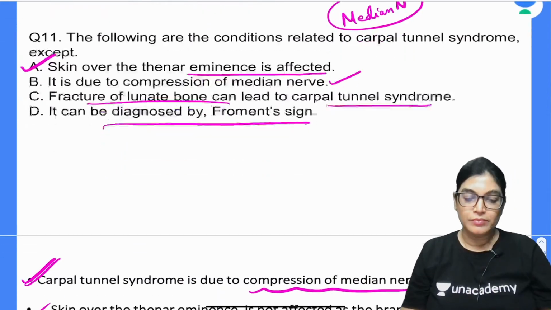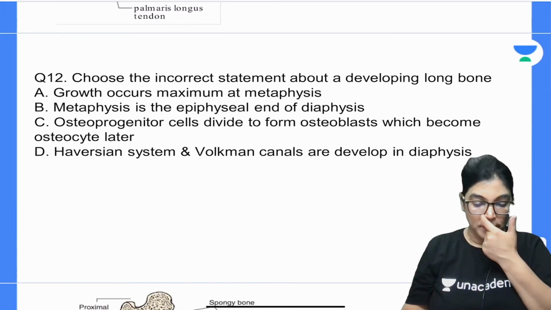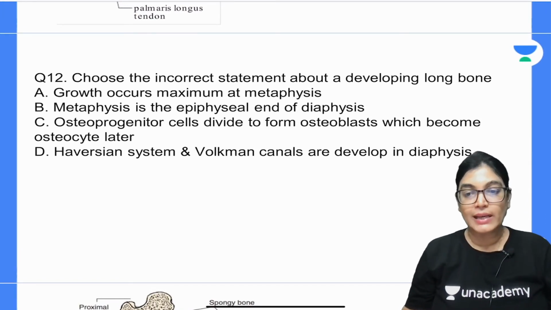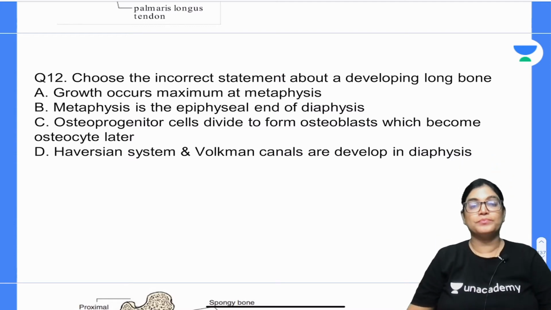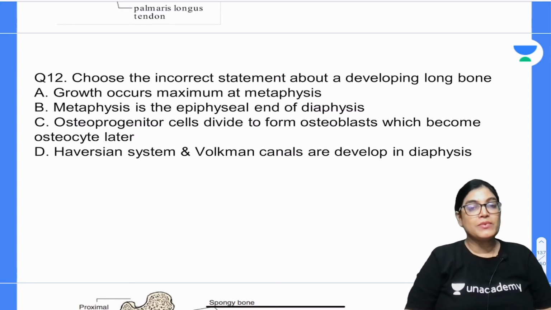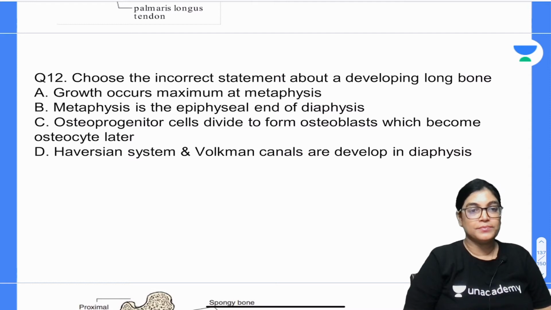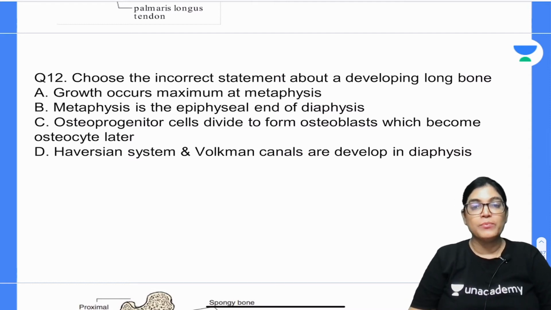Question number 12. All the best. Choose the incorrect statement about the developing long bone. Which of the following is not a correct statement about the developing long bone? Option A, growth occurs maximum at the metaphysis. Option B, metaphysis is the epiphyseal end of diaphysis. Option C, osteoprogenitor cells divide to form osteoblasts, which become osteocytes later. Option D, Haversian system and Volkmann canal develop in the diaphysis.